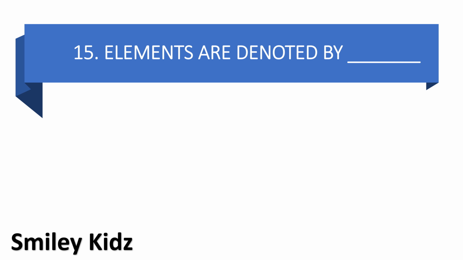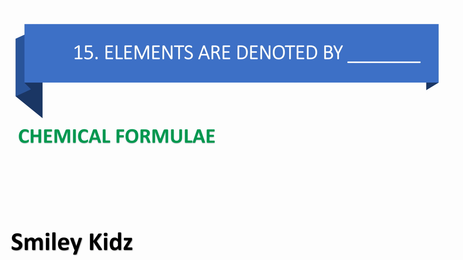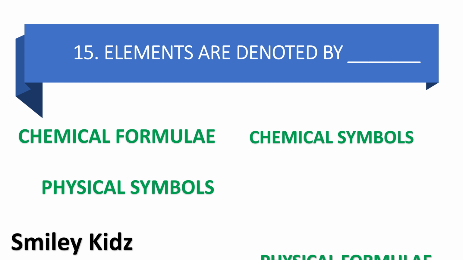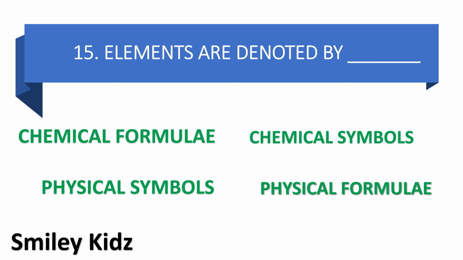Elements are denoted by dash. Option A chemical formulae, option B chemical symbols, option C physical symbols, and option D physical formulae. Your time starts now.